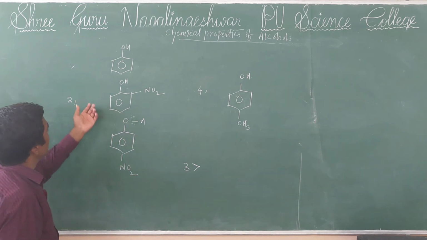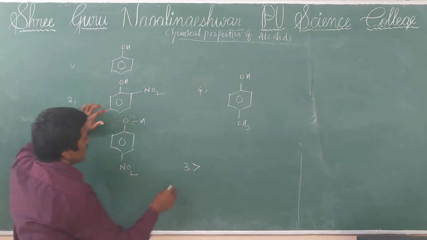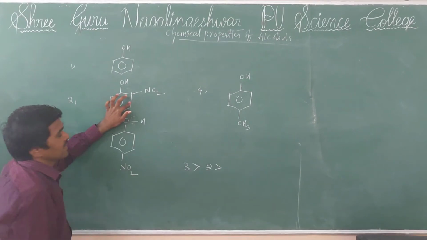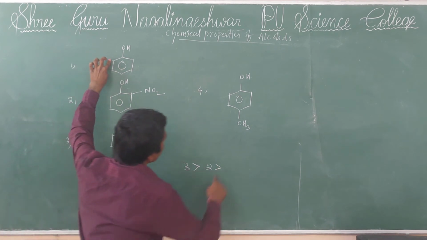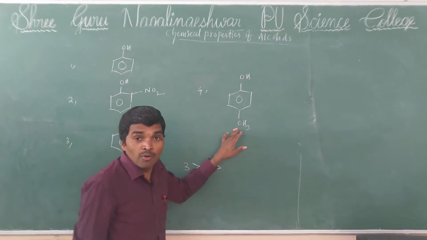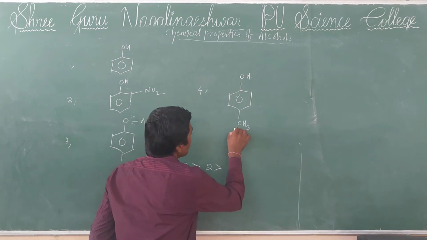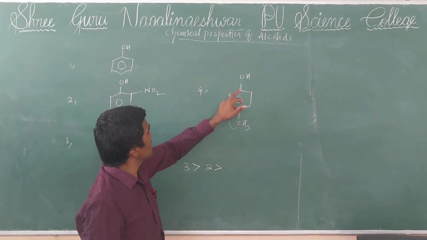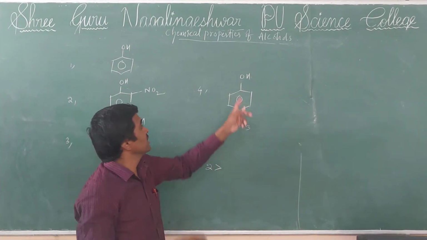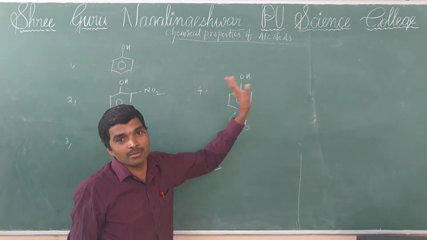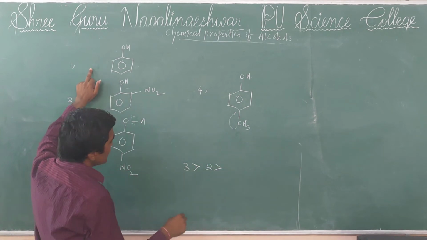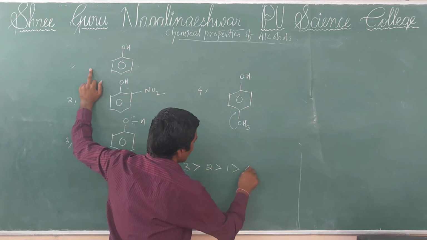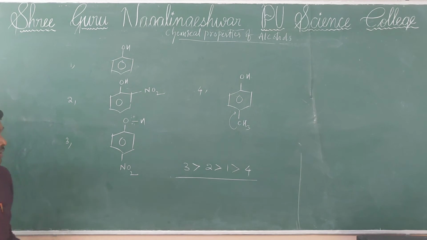Thereafter, orthonitrophenol, the second compound, is more acidic. Next is phenol, and here 4-methyl phenol, which has an electron donating group. When electron donates, oxygen electron density increases, then oxygen holds the hydrogen and cannot liberate it. So between phenol and this cresol, phenol is more acidic than the fourth one. So we can choose the answer like this.